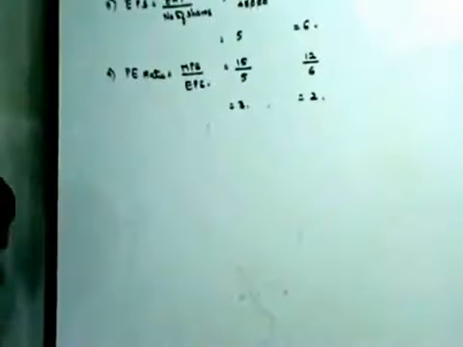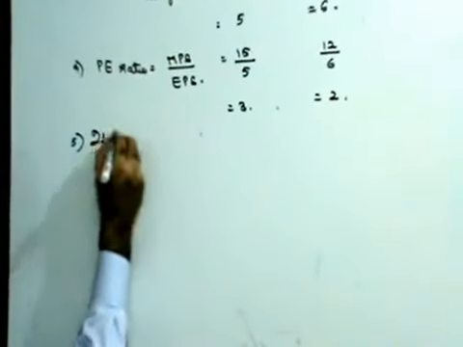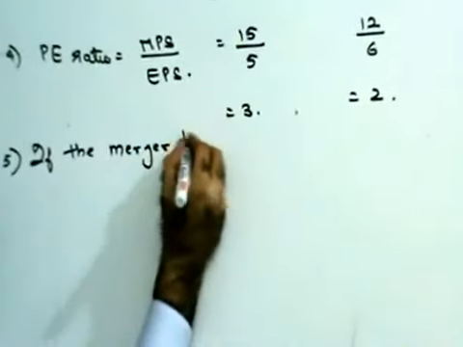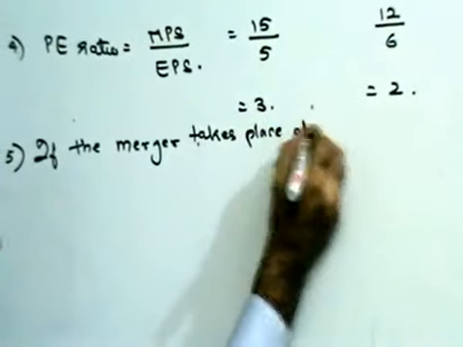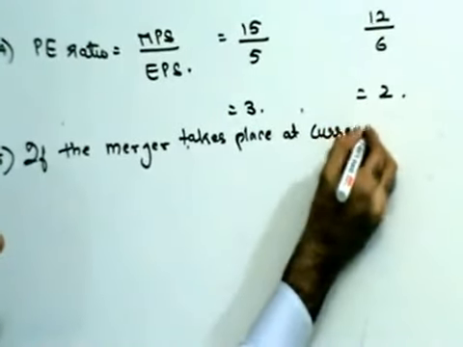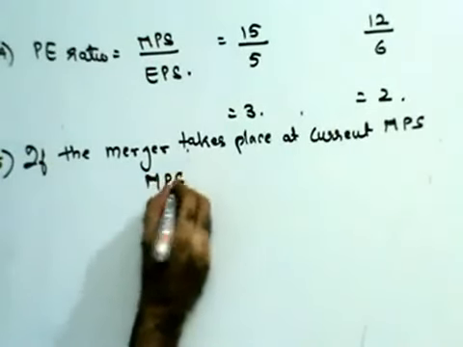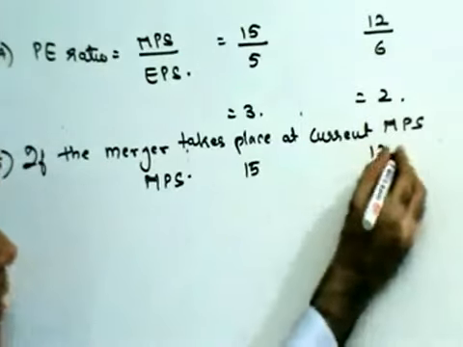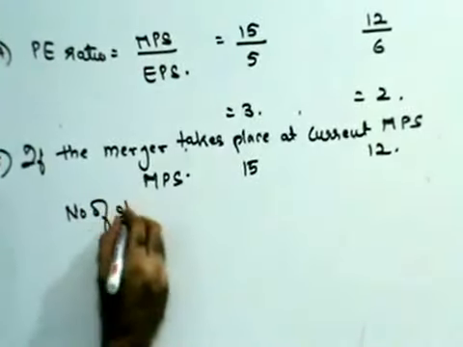Next, if the proposed merger takes place at current MPS, so let's write the MPS first. The MPS is given to you as 15 and 12. Number of shares.